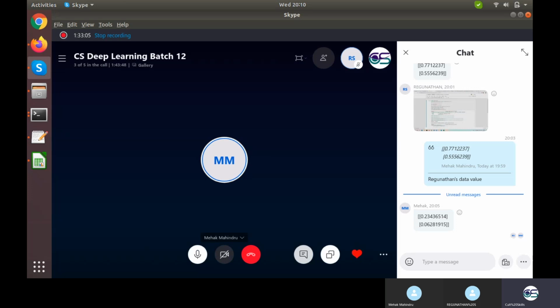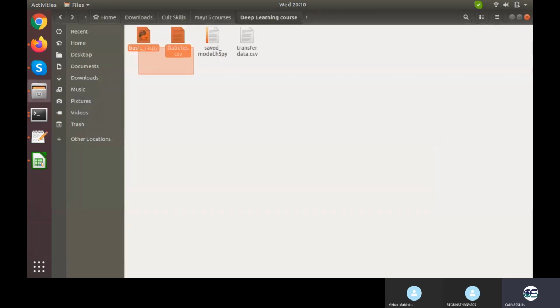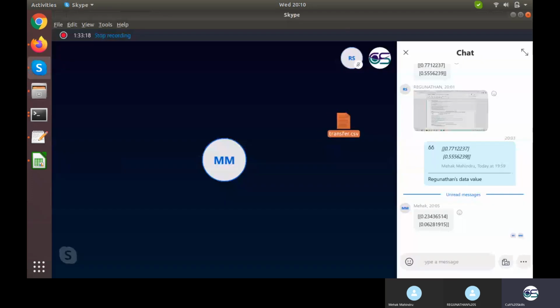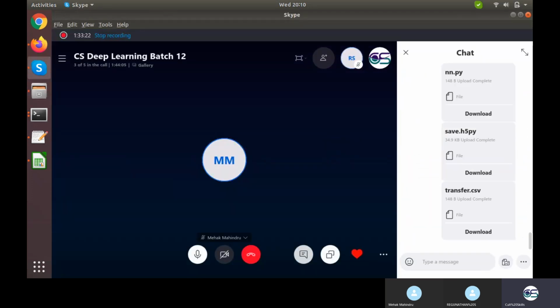I'll be sharing the model and the code and the data, the whole thing. Save that in one place and run it. Not this, this one. Save all 3 of them in one place and run this nn.py file.